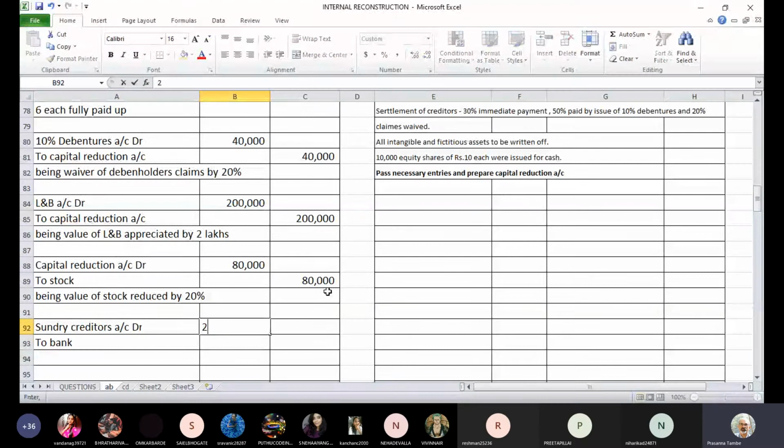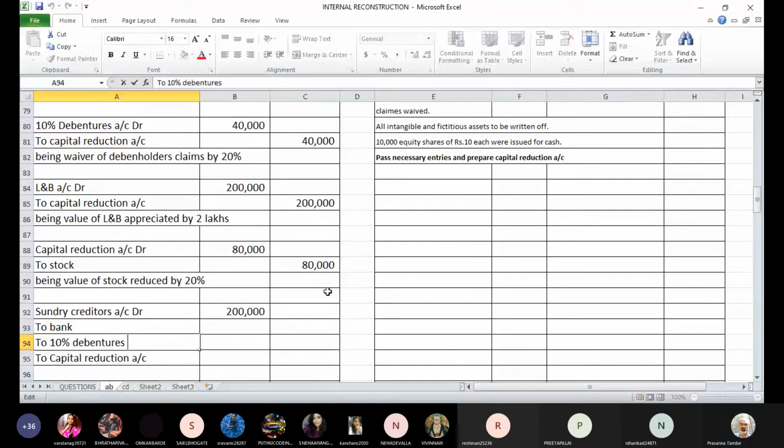The balance is 2 lakh. And then we are giving them 10% debentures, and they are waiving some claims, so to capital reduction. So sundry creditors account debit 2 lakhs, to bank account, to 10% debentures account, to capital reduction account.